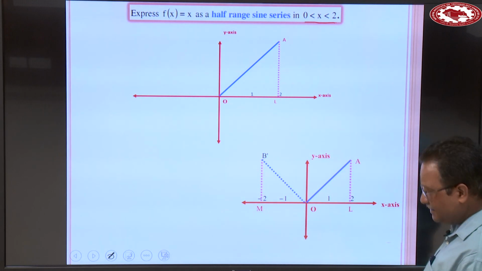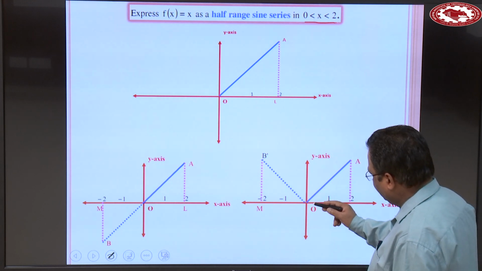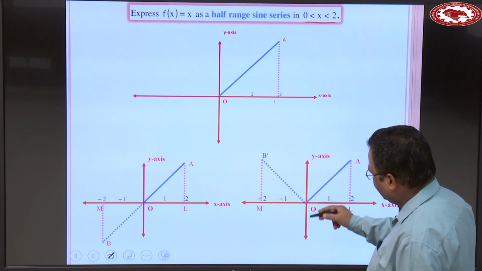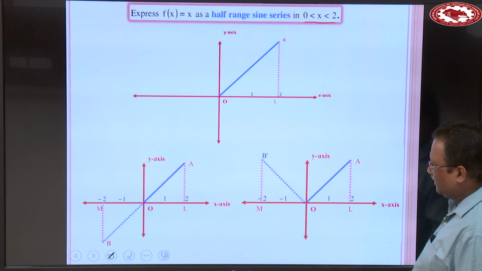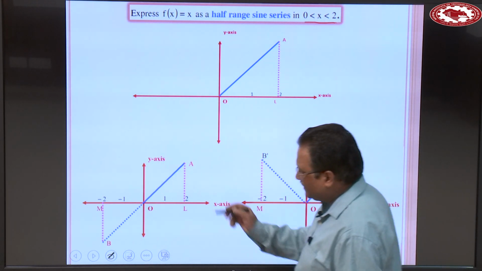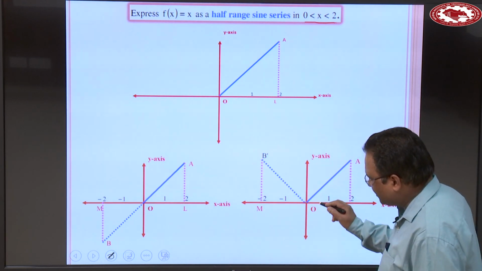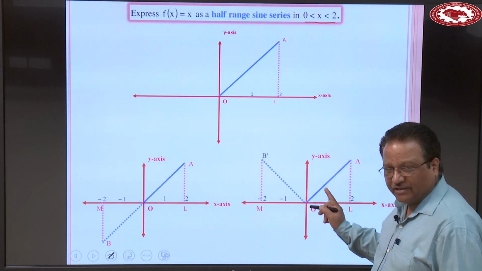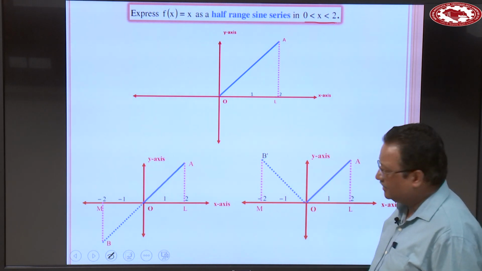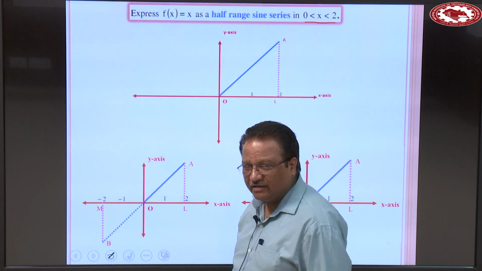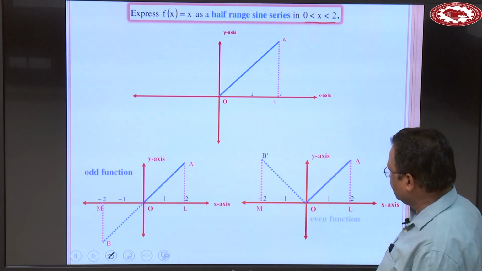So we have two possibilities. We can expand this function within this range by reflecting it in the y-axis. So we obtain this dotted blue line. Then it becomes an even function. And if we take the reflection about the origin, then it becomes an odd function. When it becomes an even function, b n is equal to 0. So in that case, the Fourier series contains only cosine terms. And when the function is odd, then the Fourier series contains only sine terms. So this one is an odd function, this one is an even function.